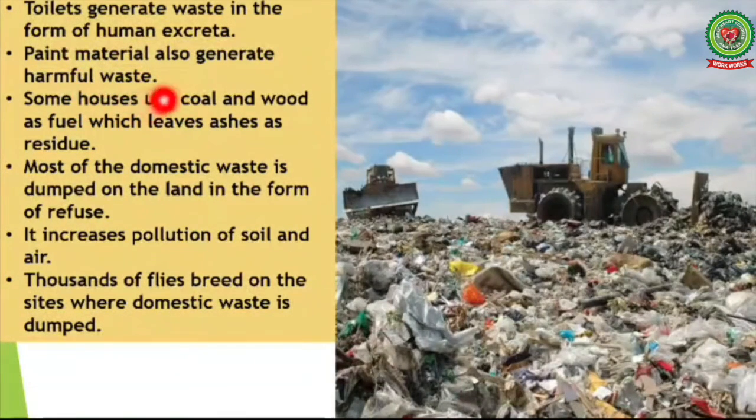Some houses use coal and wood as fuel, which leaves ashes as residue. Most of the domestic waste is dumped on the land in the form of refuse. It increases pollution of soil and air. Thousands of flies breed on the sites where domestic waste is dumped.